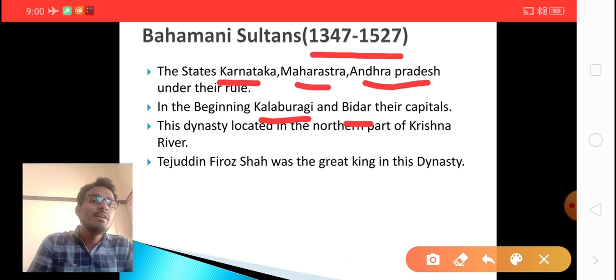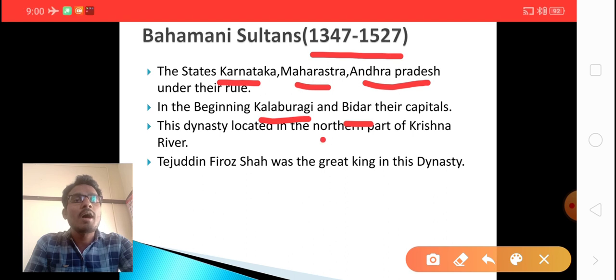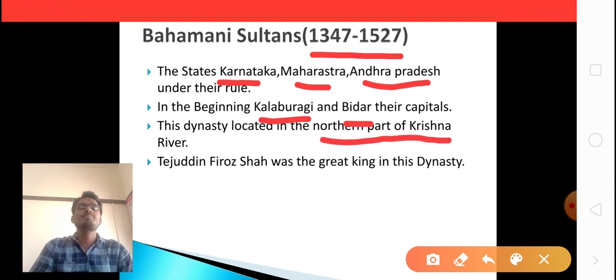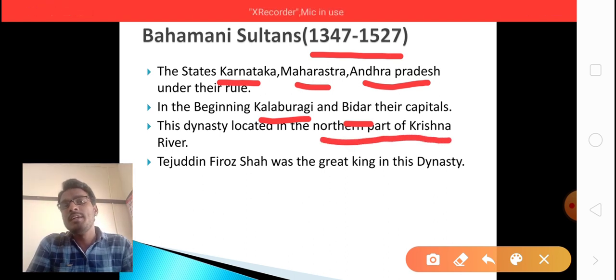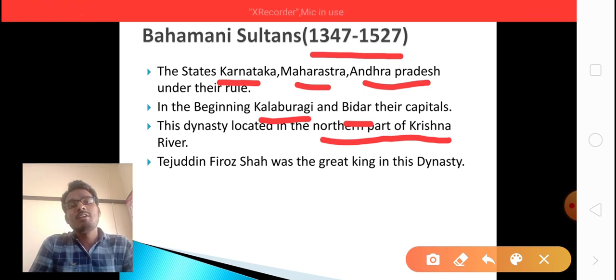In the previous slide I mentioned that this dynasty was located north of the Krishna river. Don't confuse with the point here. Krishna and Tungabhadra are treated the same here, as the Krishna river is a tributary of the Tungabhadra river. So if you mention either the Tungabhadra river or the Krishna river, it is okay.